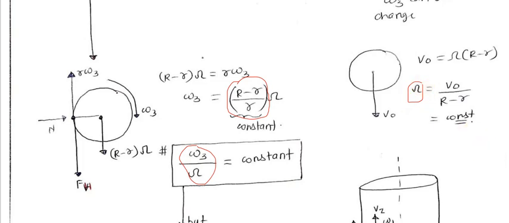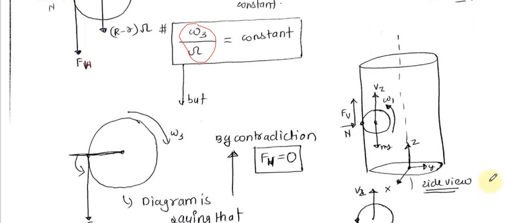So here you can see the vertical diagram of the ball in the cylinder. The ball is climbing upwards with omega 1 like that, and the velocity vz like that. If I take the side view, omega 1 will be somewhere here, outside the plane like this.